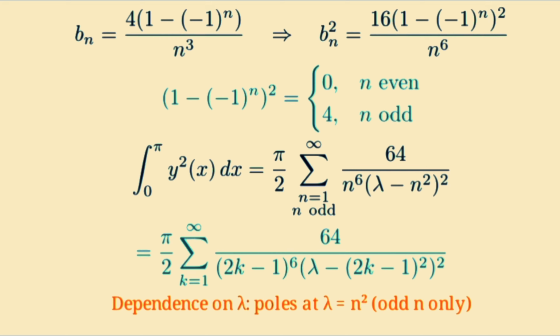If lambda is far from every n squared, the denominators are large and the integral becomes smaller. So the integral is a smooth function of lambda except at eigenvalues n squared, with strong spikes near odd squares.